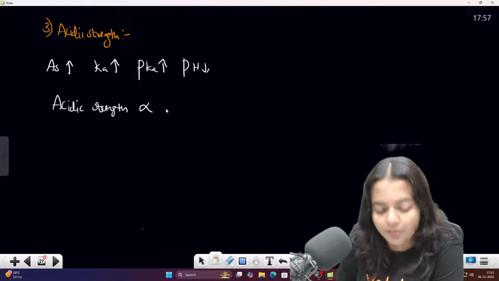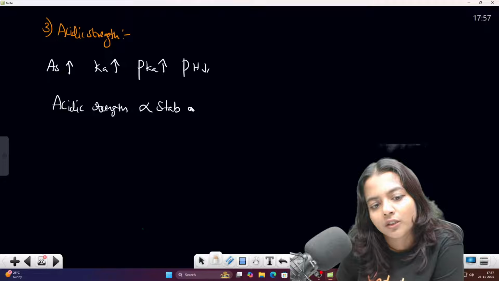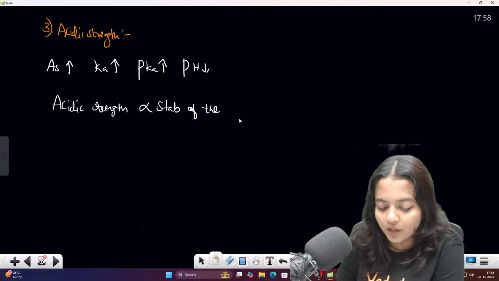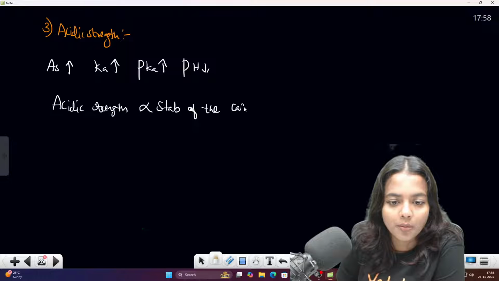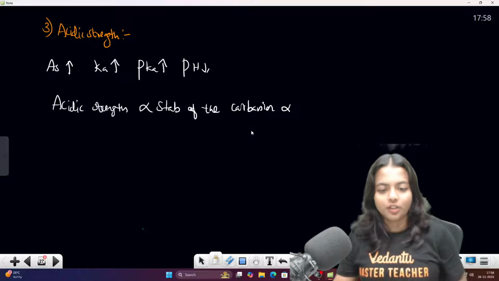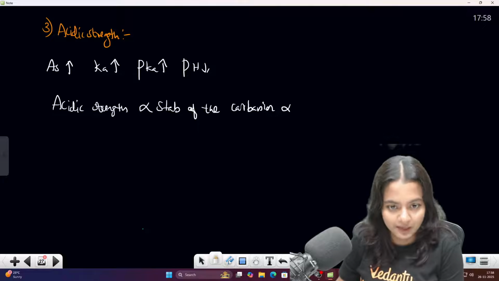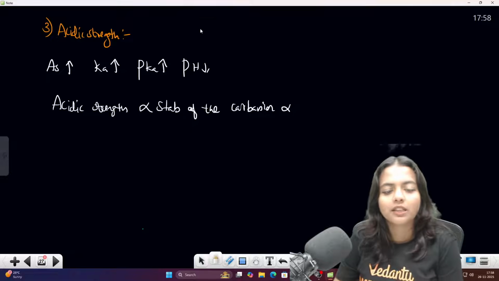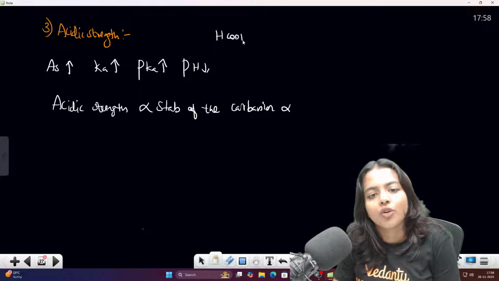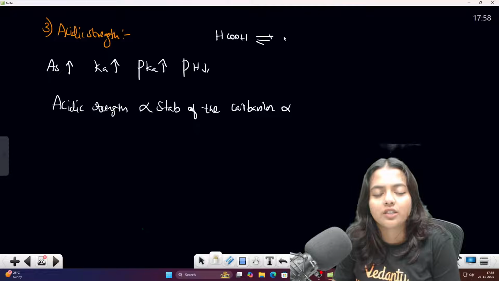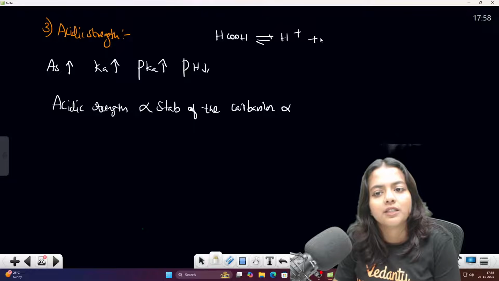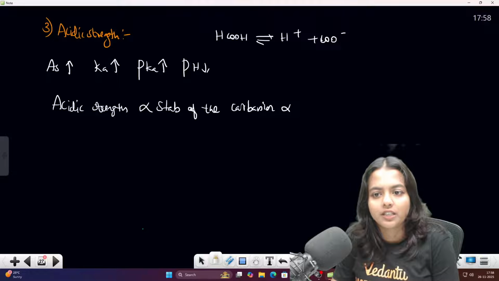Acidic strength is directly proportional to the stability of the carbanion, or we can say the conjugate base. For example, HCOOH dissociates into H plus and HCOO minus.